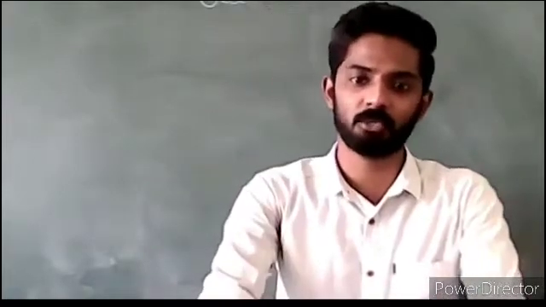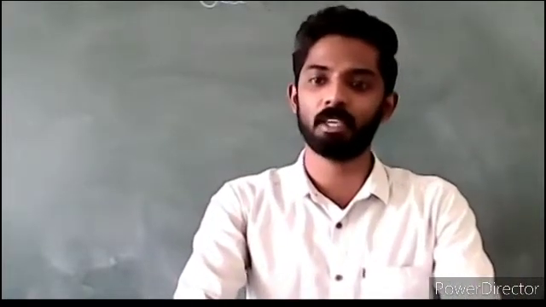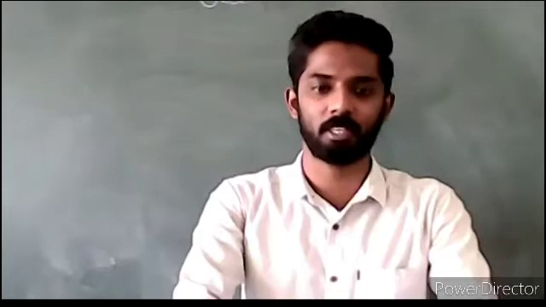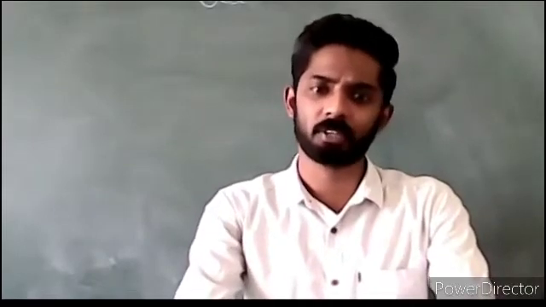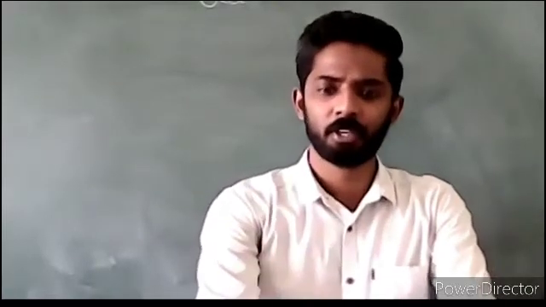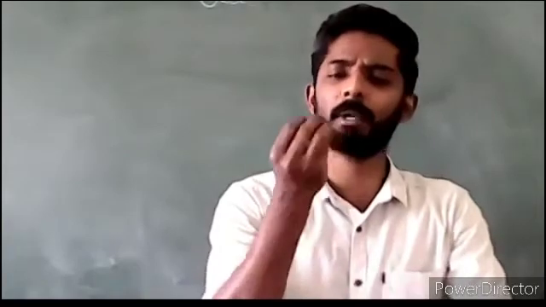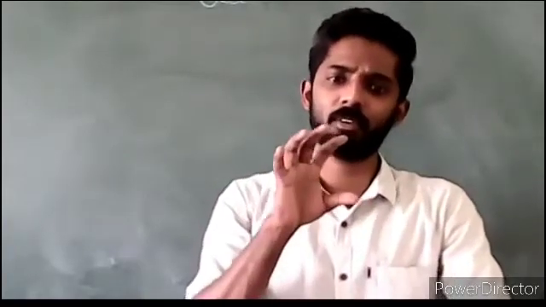A and an are called indefinite articles because they are used when we do not speak of any particular person or thing. We are speaking about a shirt. We do not know which shirt it is. So we are simply speaking about a shirt, not about a particular person or thing.